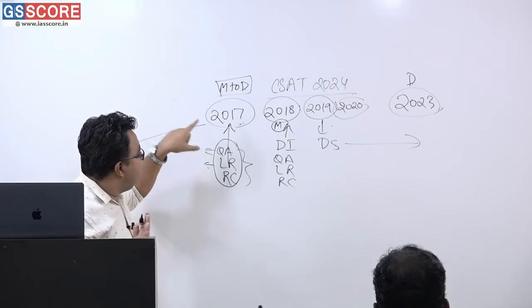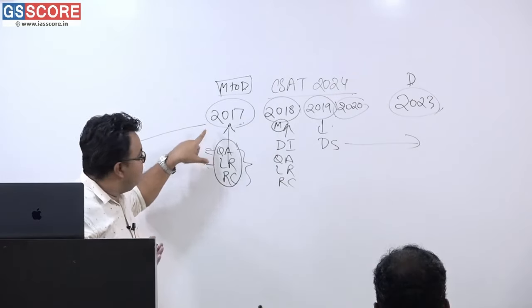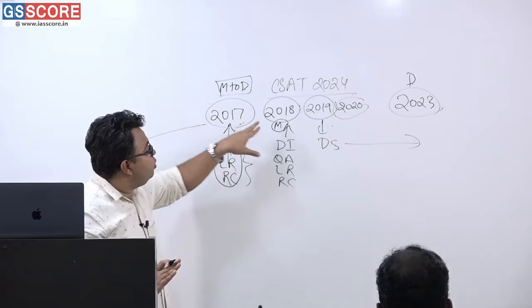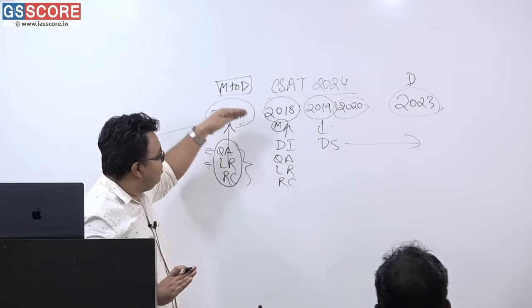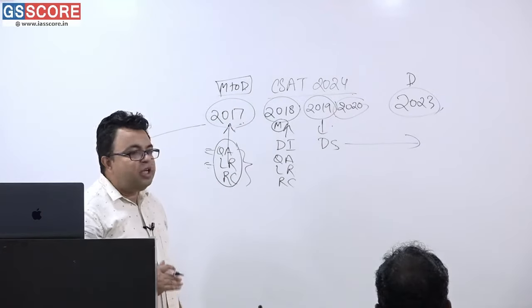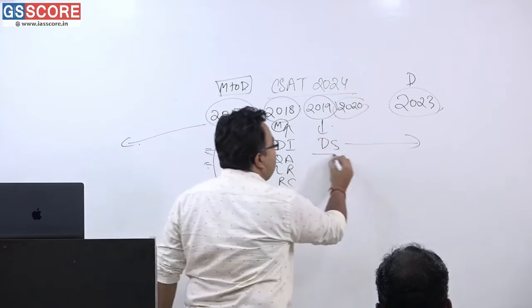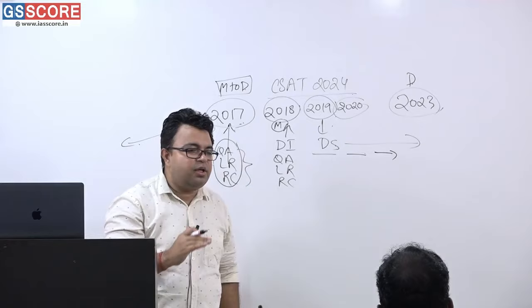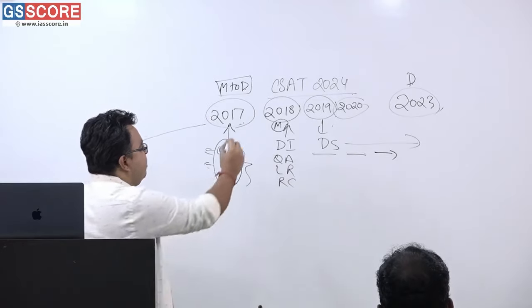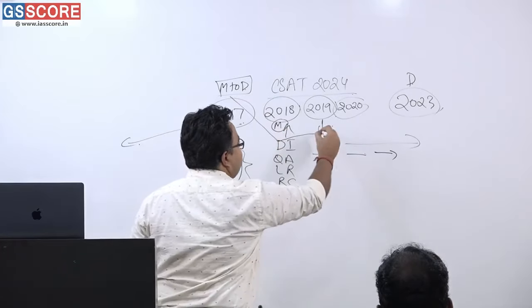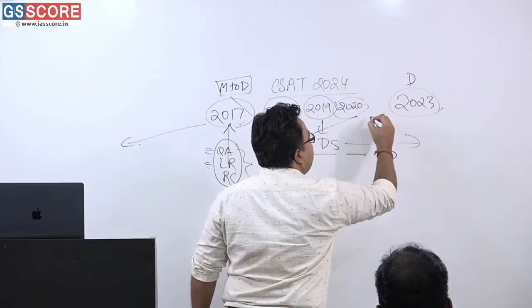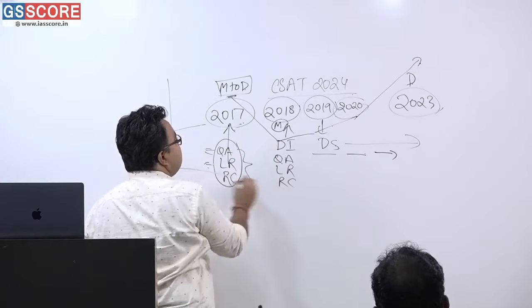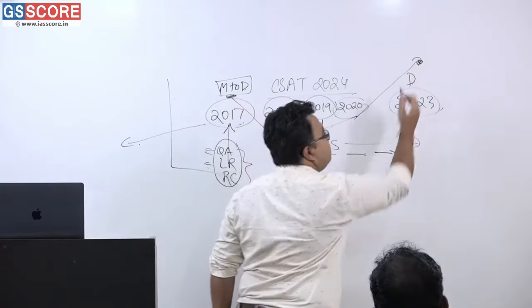33.33% was the passing mark. In 2017 the paper was medium to difficult, and QA and LR were both difficult. In 2018 it was again a bit moderate as compared to this. 2019 again was tougher, and the tough trend goes on, but in drips and drabs. But strikingly, the scenario for 2023 is completely different. So the difficulty level here is this, and here is this.